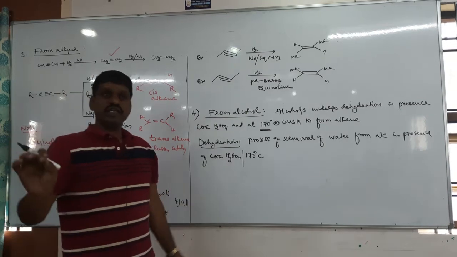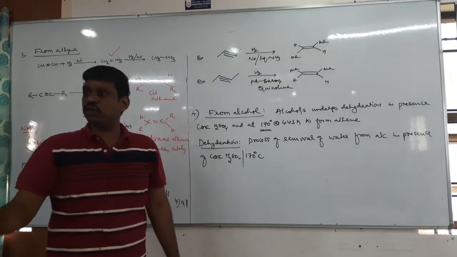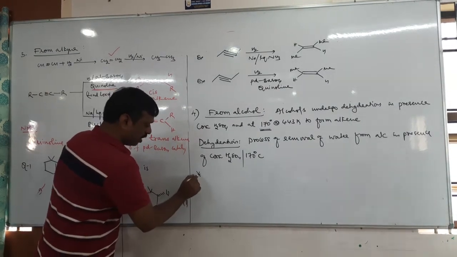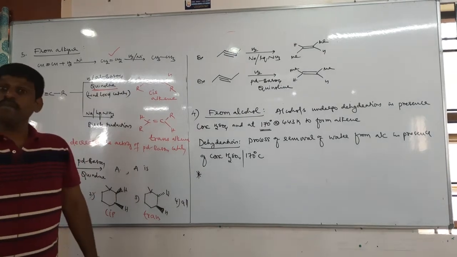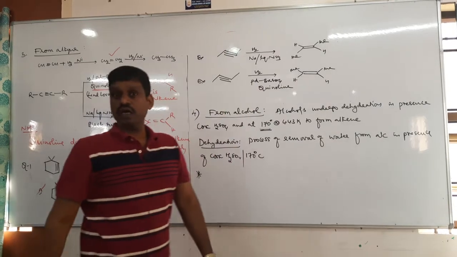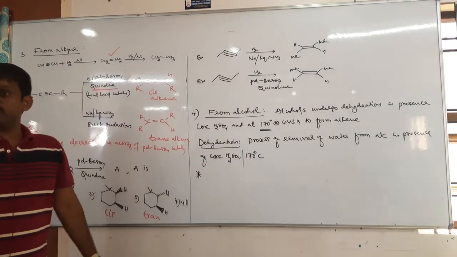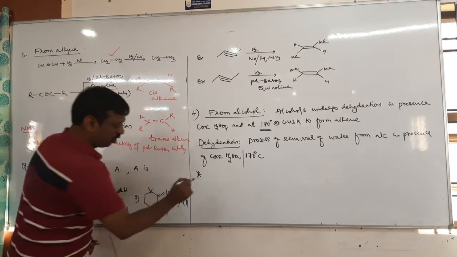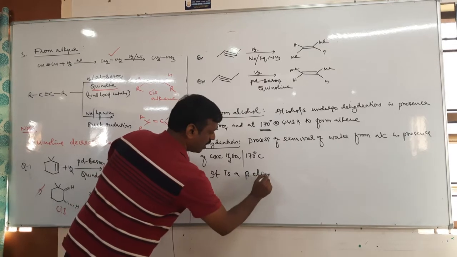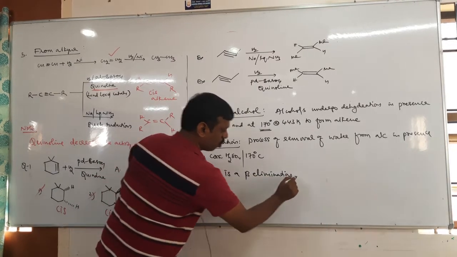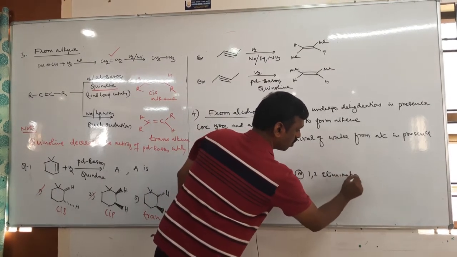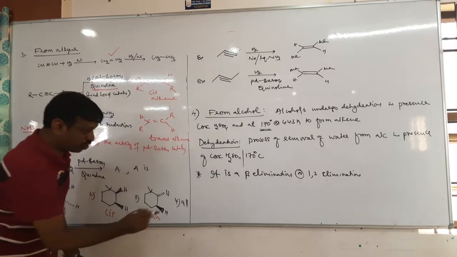Next, this dehydration reaction is exactly similar to dehydrohalogenation. Tell me, dehydrohalogenation, is it beta elimination or alpha elimination? So dehydrohalogenation is a beta elimination. It is also beta, and it was 1,2 elimination. This is also 1,2 elimination. So therefore it is a beta elimination or 1,2 elimination.